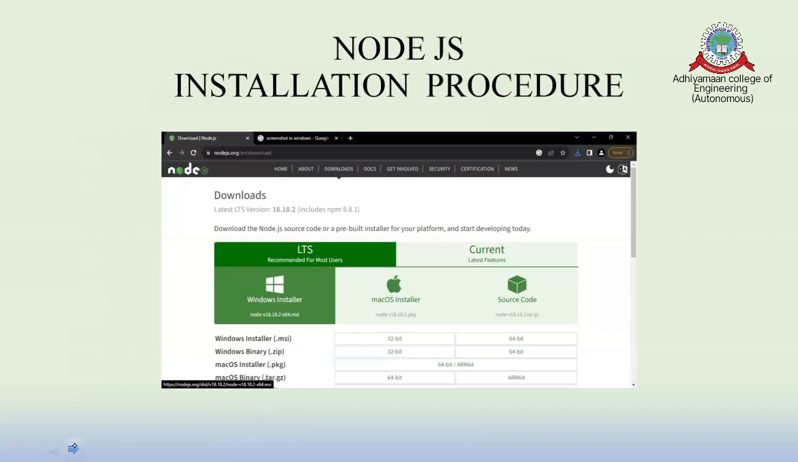And here we are going to see how to install. As we said first, Node.js is open source. We can just go through Google or any search engine website to download Node.js.